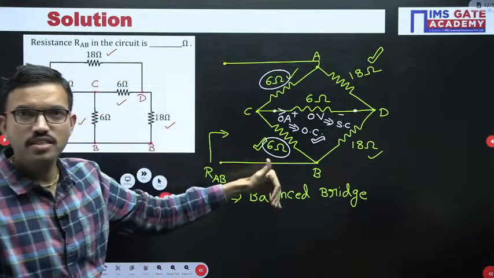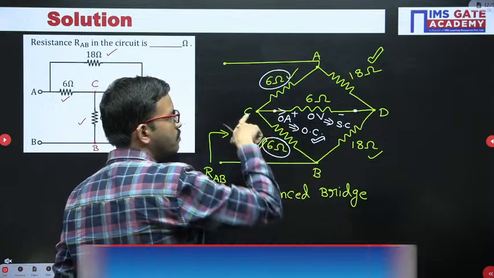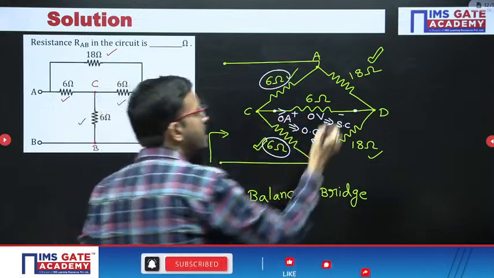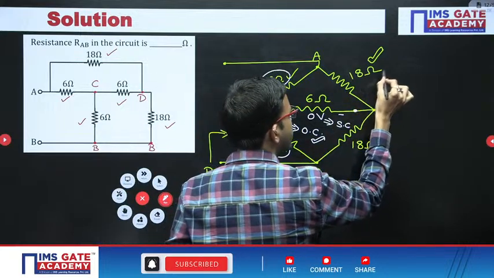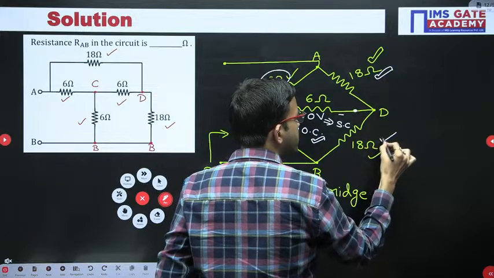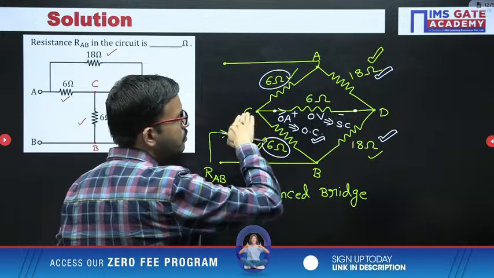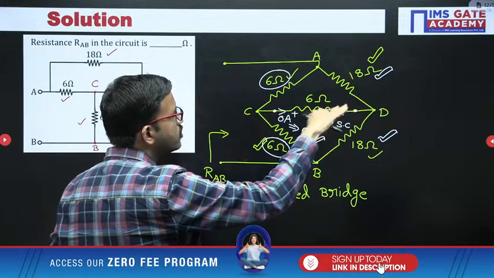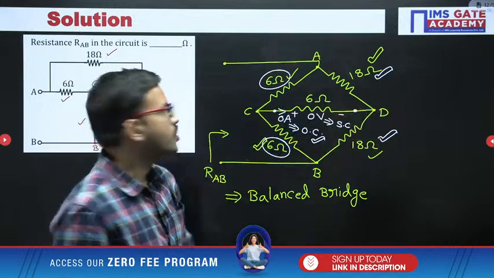Series only, yes or no? Whatever current is flowing in this branch, the same current is flowing, because here it is 0 ampere. Similarly here, whatever the current is flowing, the same current is flowing. That means the 18 ohm and 18 ohm are connected in series, that's all. This is one important observation point: the moment there is no current in this branch, these two resistors are connected in series.